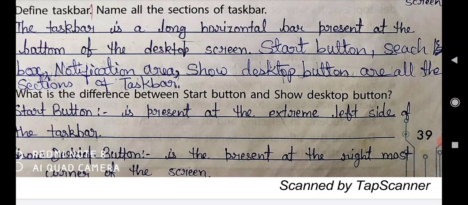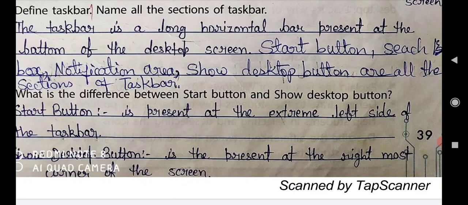Okay, the taskbar is a long horizontal bar present at the bottom of the desktop screen. Start button, search box, notification area, show desktop button are all the sections of the taskbar.